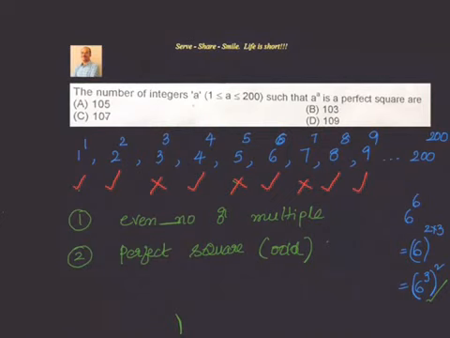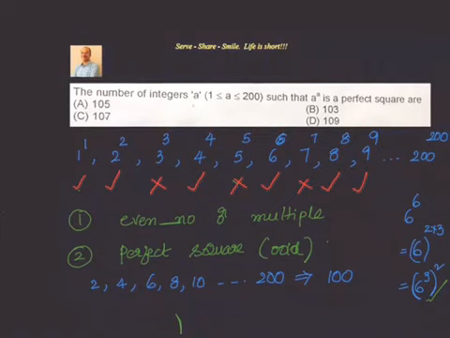So let's take even numbers. 2, 4, 6, 8, 10, till 200. How many numbers are there which are even? All are even numbers only, right? 2, 4, 6, 8, 10 to 200. How many numbers will be there? 100 numbers will be there. You can count them. If you want, take it as an arithmetic progression, an equal to 200, a equal to 2, d equal to 2. You will find out that there are 100 of them.